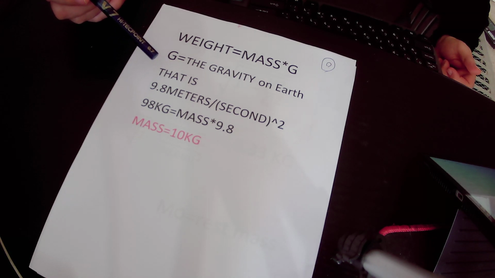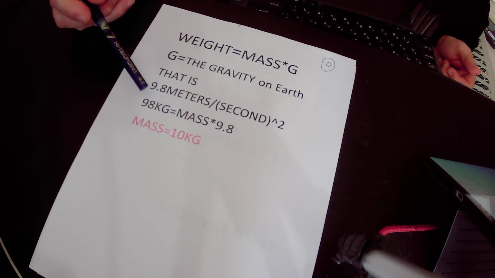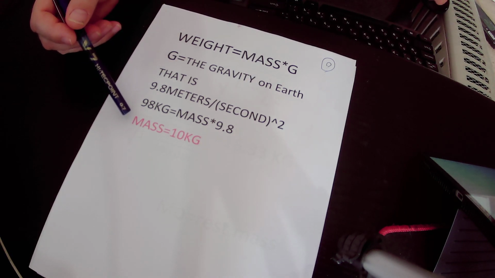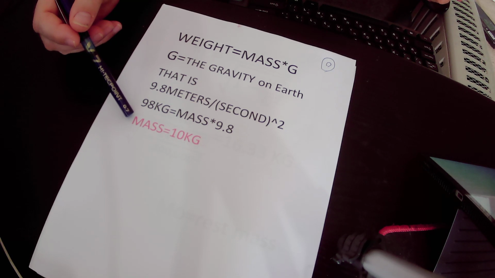So when we divide 98 by the gravity, that is 9.8 meters per second squared, we get the mass that equals 10 kilograms. So the mass of the twin brother on Earth is 10 kilograms. He weighs 98 kilograms on Earth, and his mass on Earth is 10 kilograms.